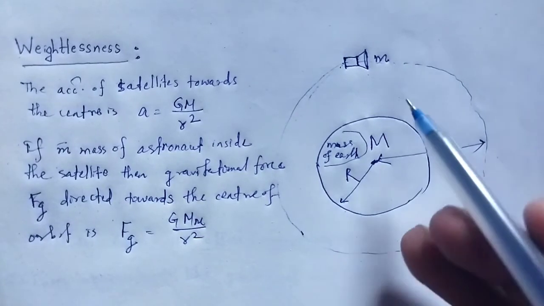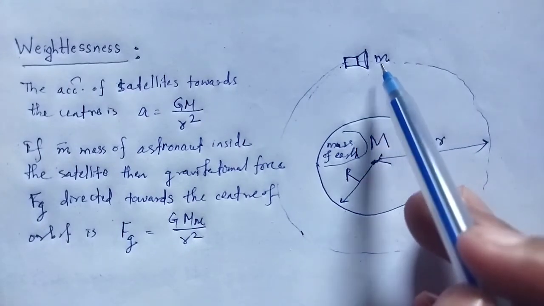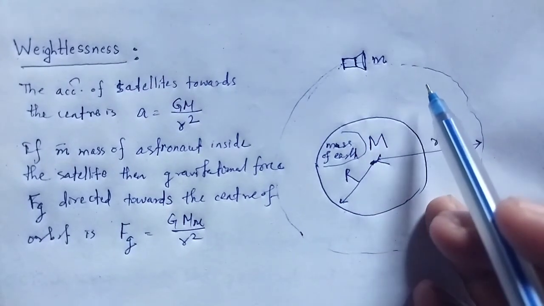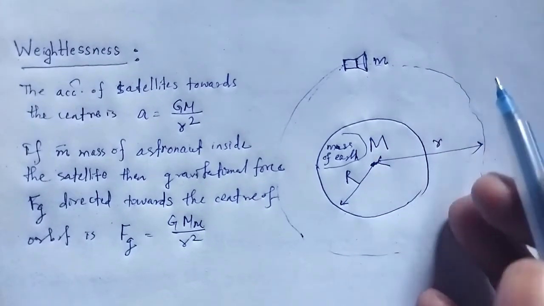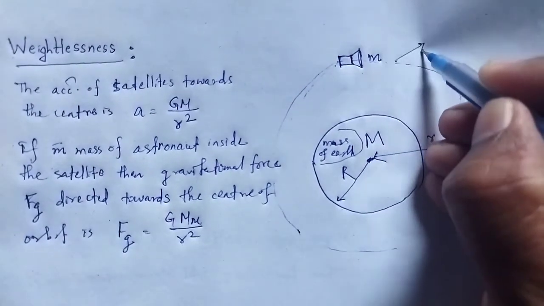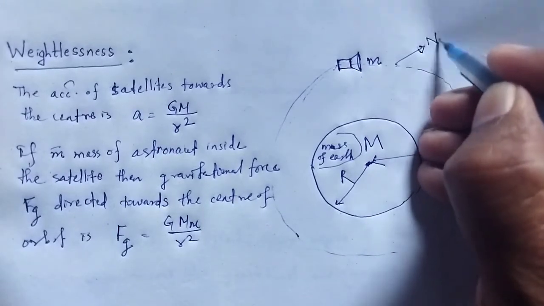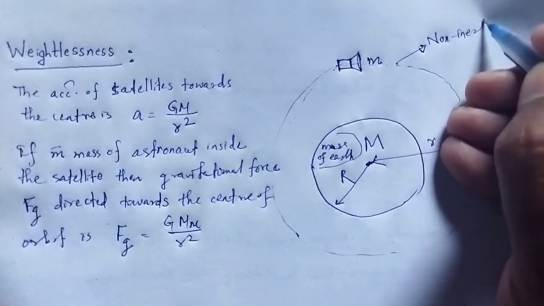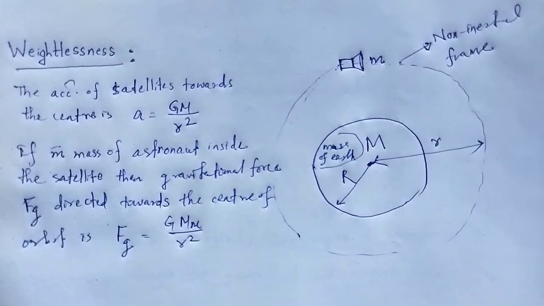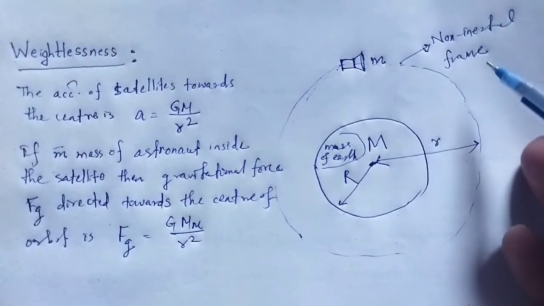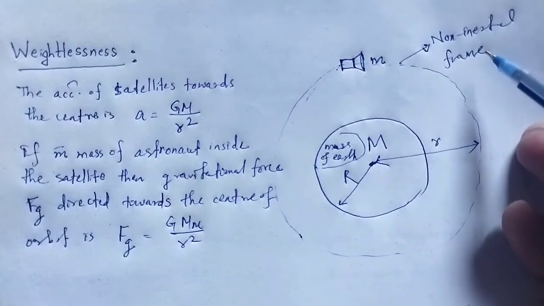But from the satellite's reference frame, which is accelerated, also known as a non-inertial frame of reference, the astronaut experiences a pseudo force.